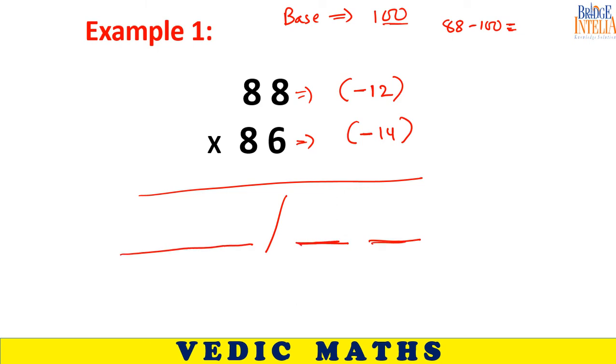Multiply minus 12 and minus 14. Minus times minus is plus. So multiply 12 with 14. What do you get? 168. But the problem is you have only 2 spaces here.